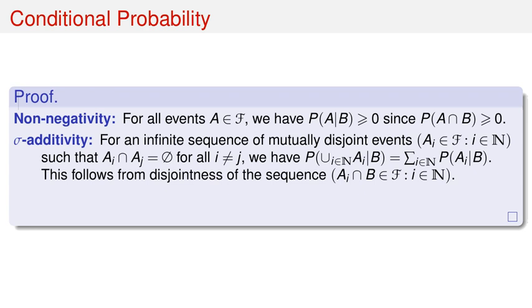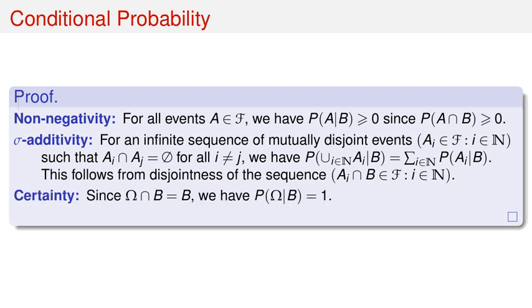This follows because the sequence A_i ∩ B for i in N is also a sequence of mutually disjoint events. Third, certainty. Since omega ∩ B equals B, P(omega given B) equals P(B) divided by P(B), which is 1. Thus, conditional probability satisfies all the axioms.